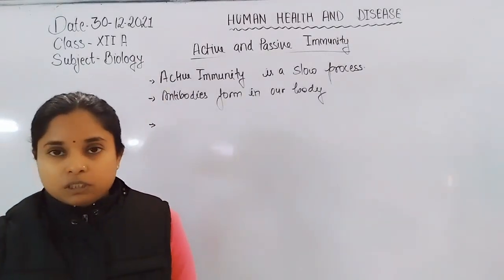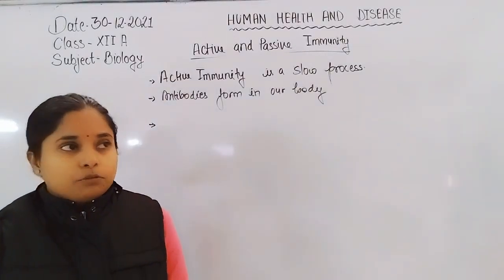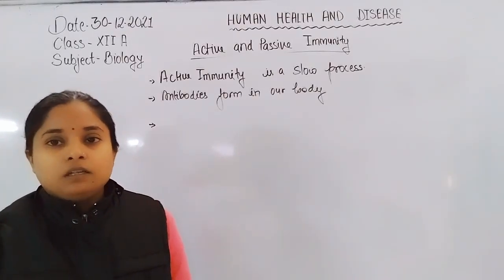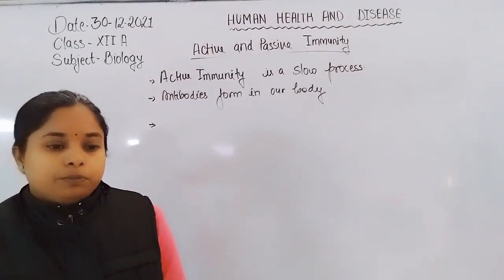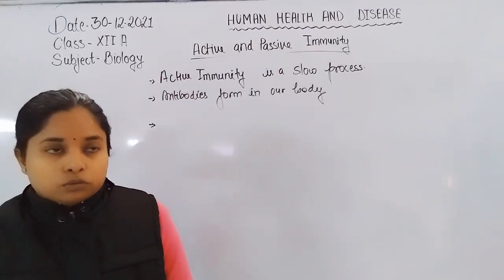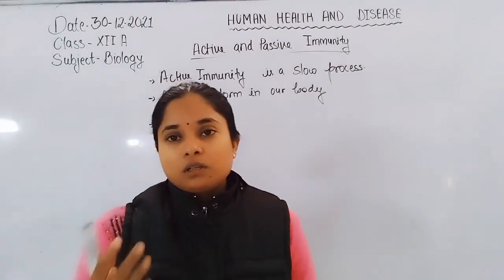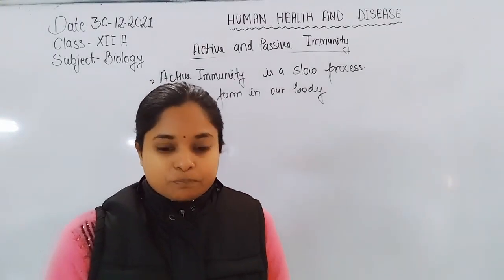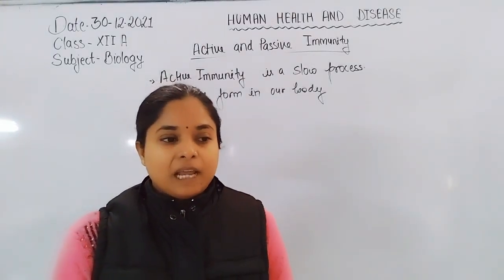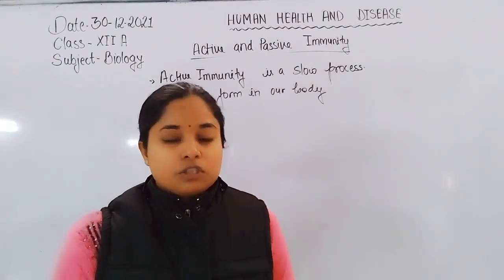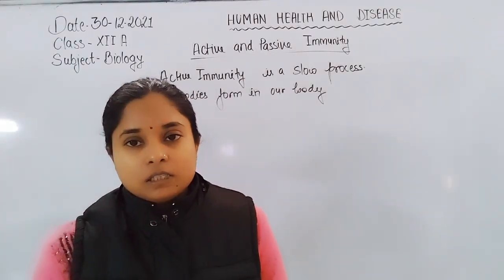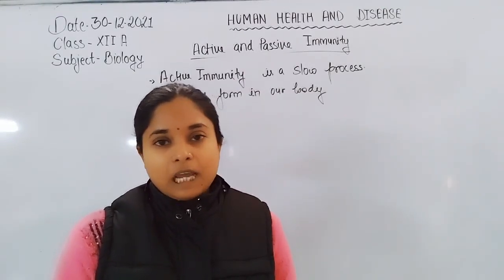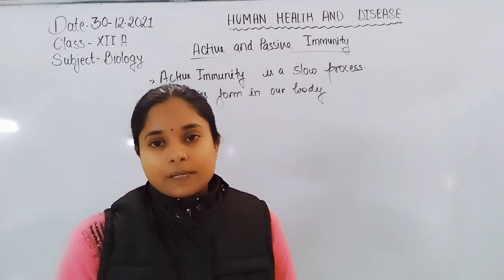What is passive immunity? The passive immunity is not formed in our body. It is a ready-made immunity which we obtain through our mother, or in the form of injections too, like antitoxin or antivenom, or injection of tetanus that we introduce in our body. So these are examples of passive immunity.